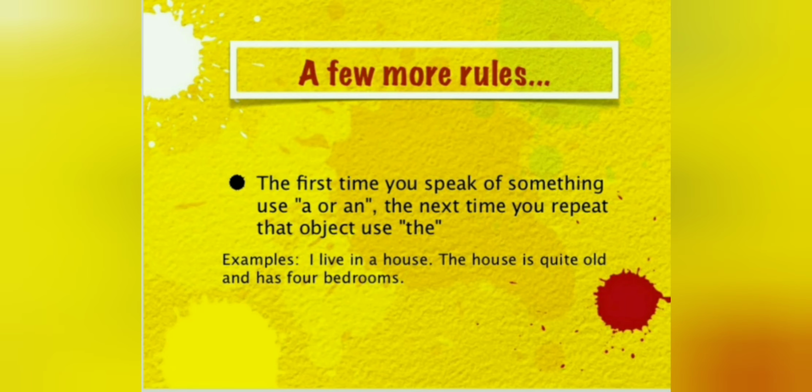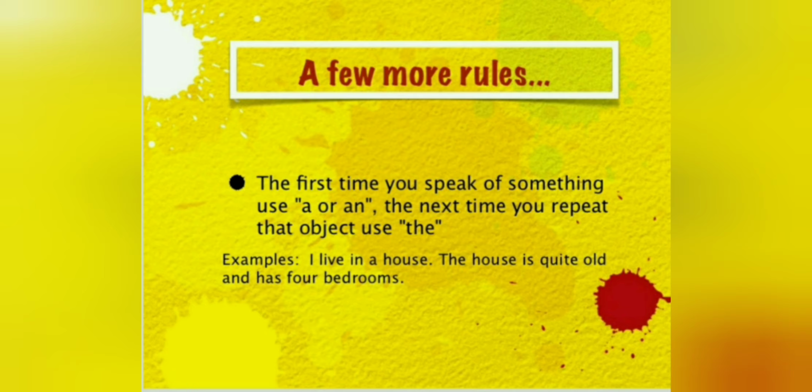Now there's one more rule. If we are talking about something or someone for the first time, we'll use "a" or "an" in front of that common noun. But if we are talking about it for the second time or if we are repeating about that person or that thing, we'll use "the". Look at the example. I live in a house. I'm using house for the first time, so that's why "a house".